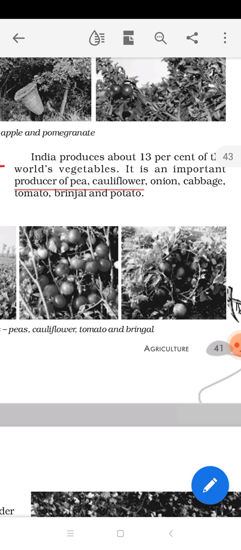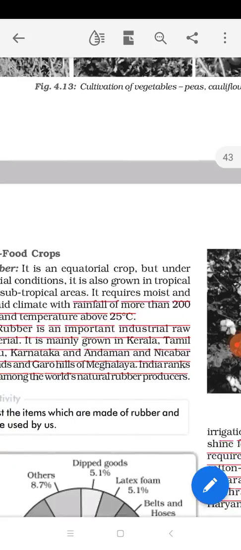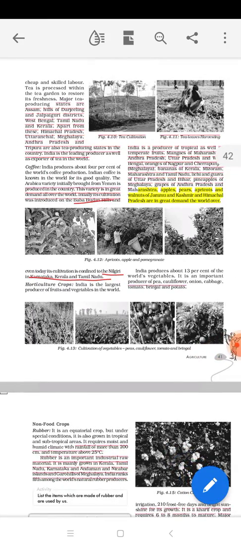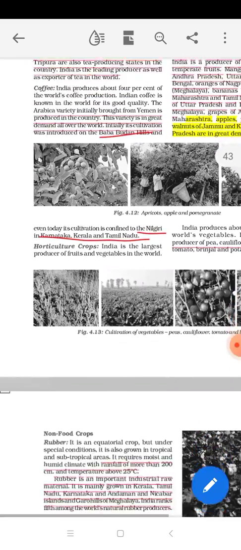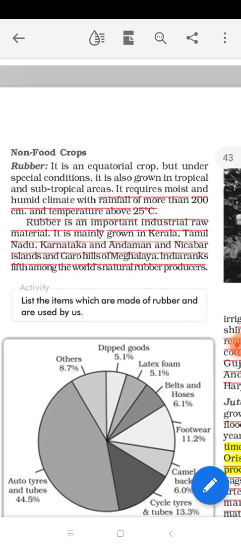Okay, so in India, India is the home of a variety of fruits and vegetables because we have a great demand, we have the climate as well as the different types of topography. Okay, so we discussed two beverage crops and the horticulture crop. Now we are going to discuss the non-food crop items.